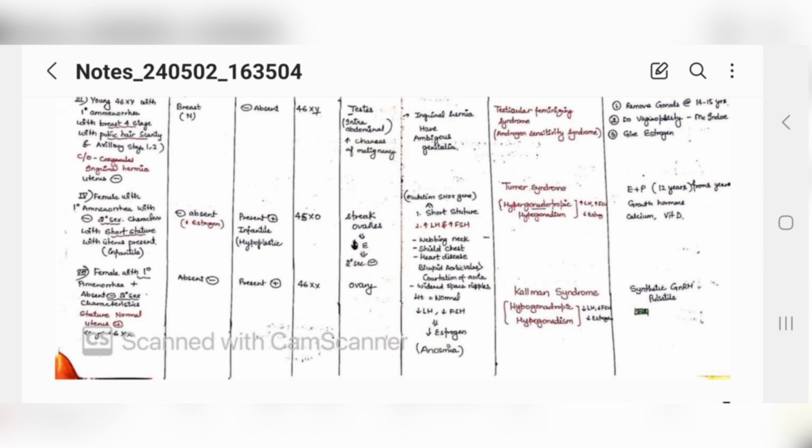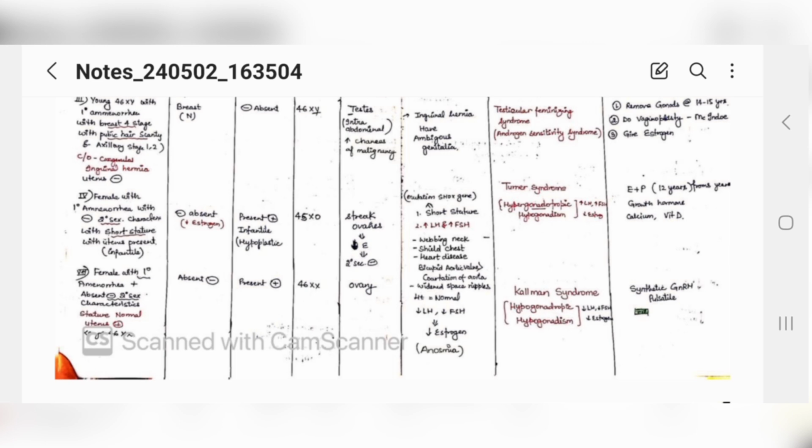And what is Turner syndrome? Hypergonadotropic hypogonadism. Hypogonadism means her ovaries are under-functioning, they are not producing estrogens, but hypergonadotropic because of the low level of estrogen, high levels of LH and FSH will be there, because they are trying to produce more estrogen, and the negative feedback is lost, that's why these two are high. For Turner syndrome, we give growth hormone, calcium, vitamin D, and estrogen and progesterone to the female.